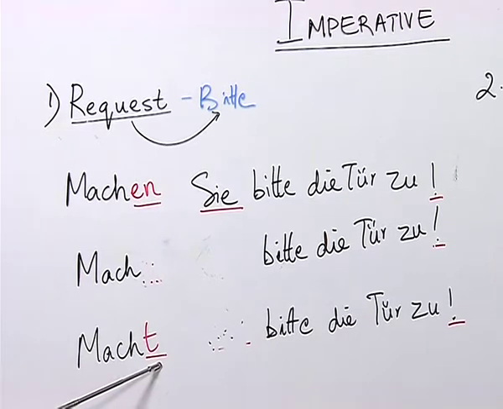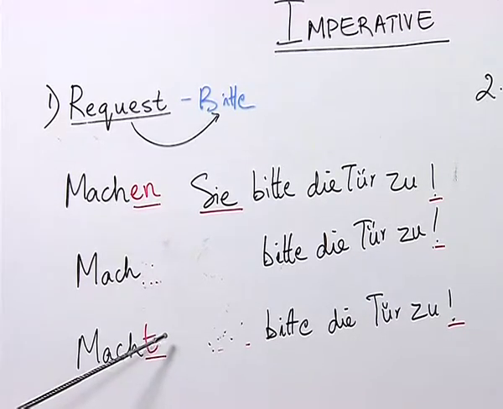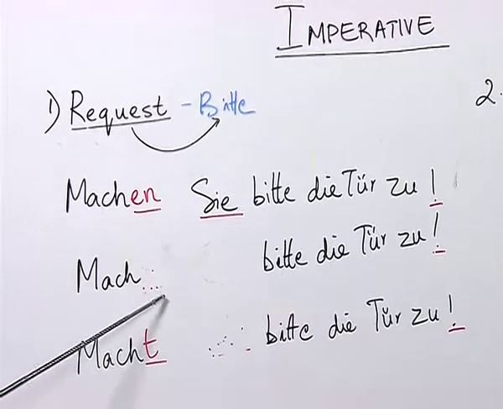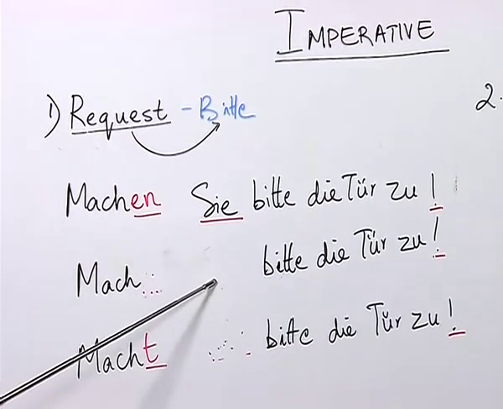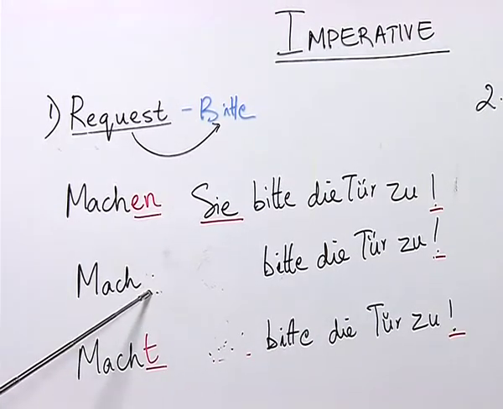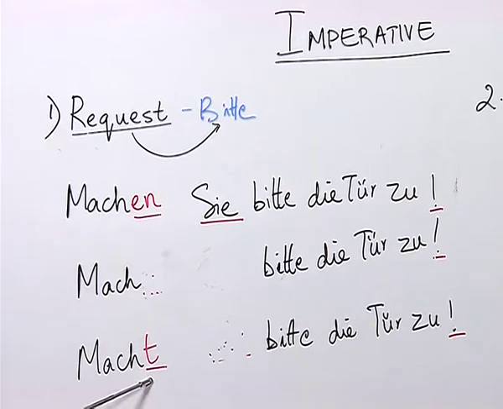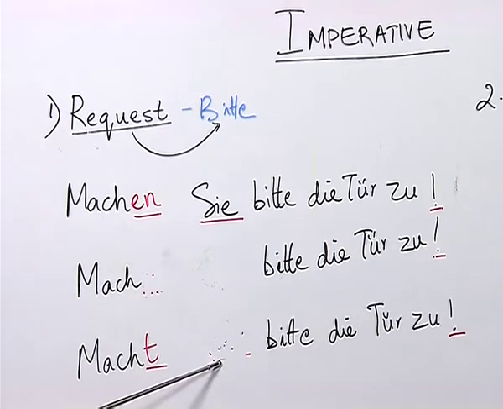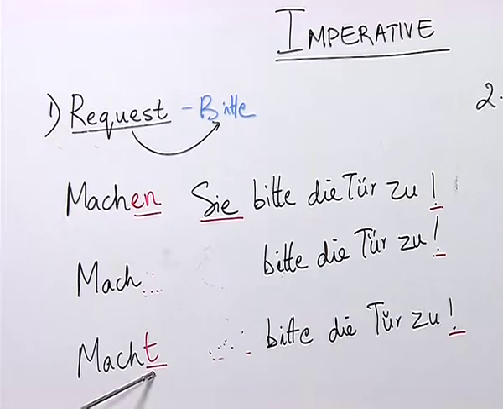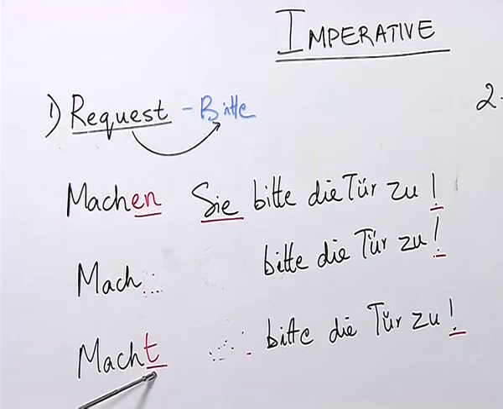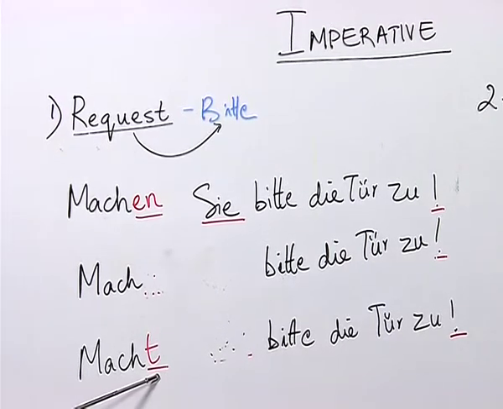So, as you can see, we transformed two sentences: in the sentence which had du, the pronoun du was removed and also the ending was removed, whereas in the sentence which had ihr, the pronoun ihr was removed, however the ending t was retained. So, this is how the imperative sentences are constructed.